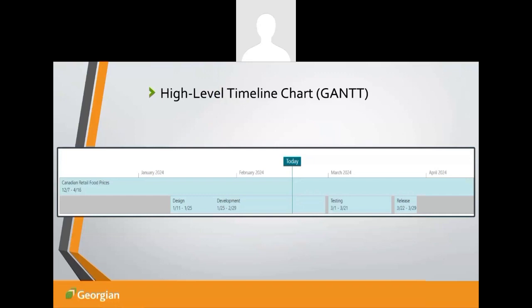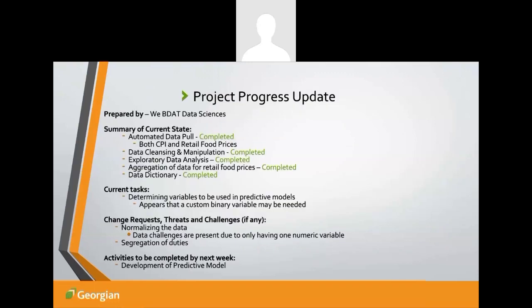Here we have our Gantt chart giving just a general overview of the current progress that's been made. So as you can see, we've closed out of the design phase. We're now in the development phase, and we're about, I'd say, 2/3 of the way through that. So progress is definitely heading in the right direction, and just showing that everything is essentially running smoothly.